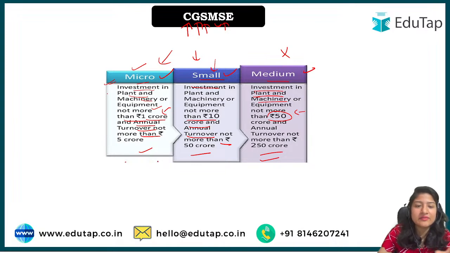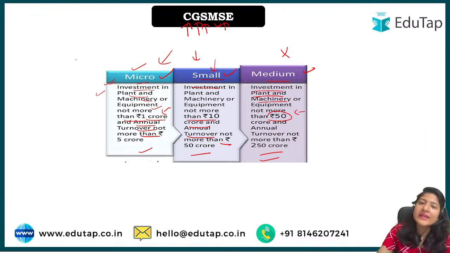See, basically when we are talking about micro and small enterprises, of course we can see that the business they are doing, they might be getting profit up to their level, but it's not that they have a very grand enterprise or business, right? And usually, especially in the case of micro enterprises, it has been observed that the people running them do not have that much money or assets on the basis of which they can claim any loan, right?